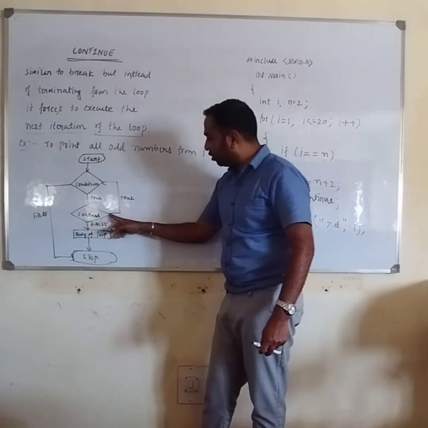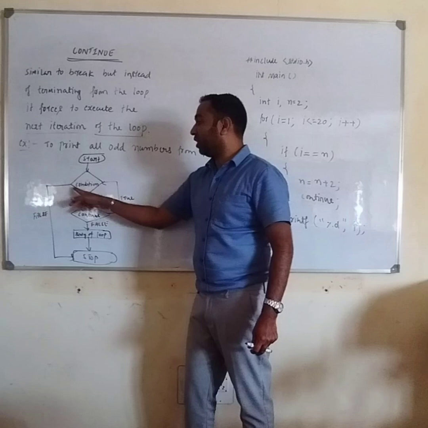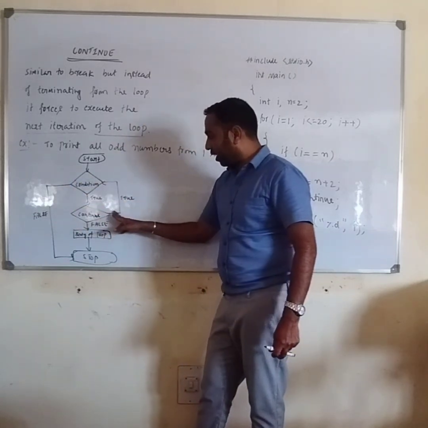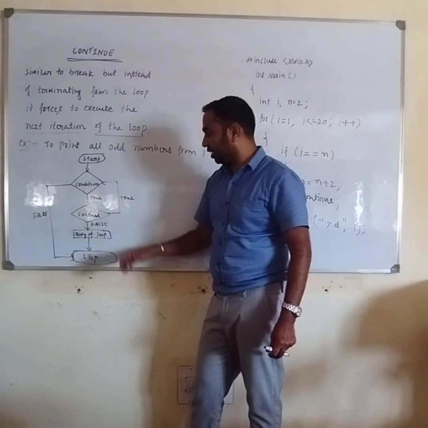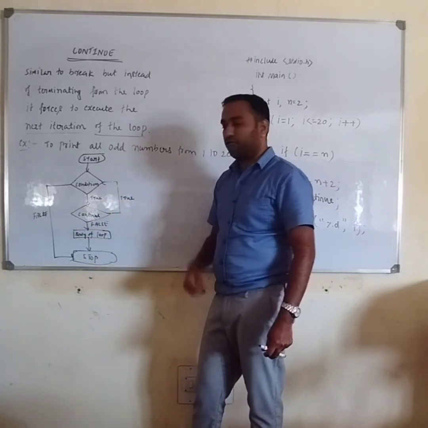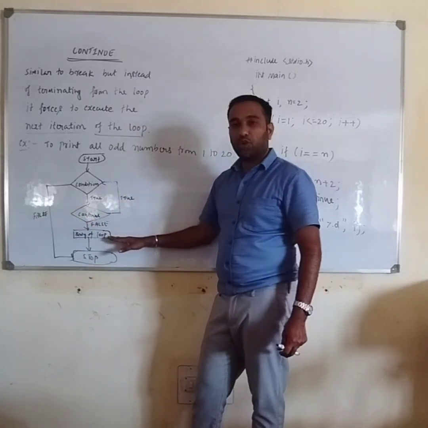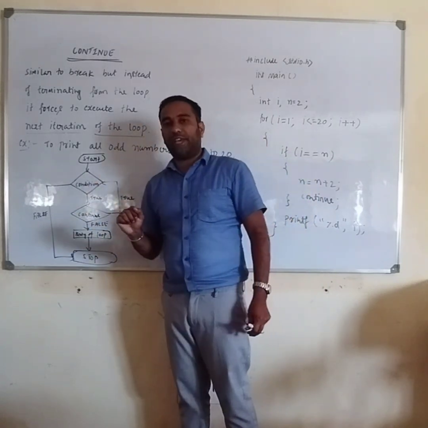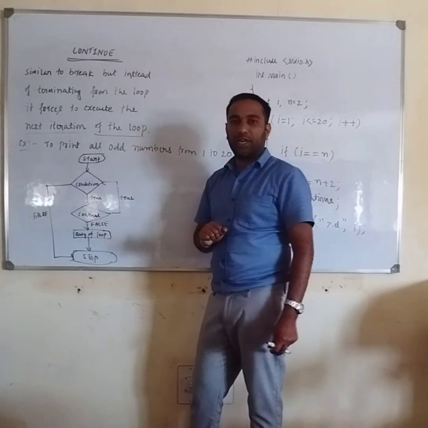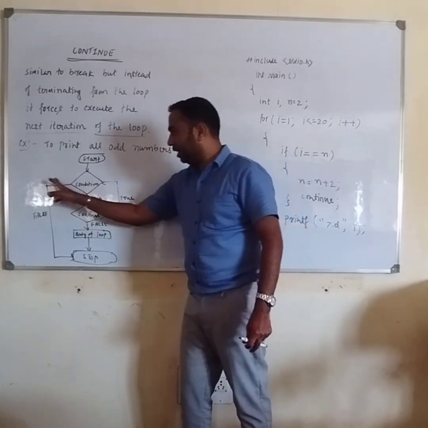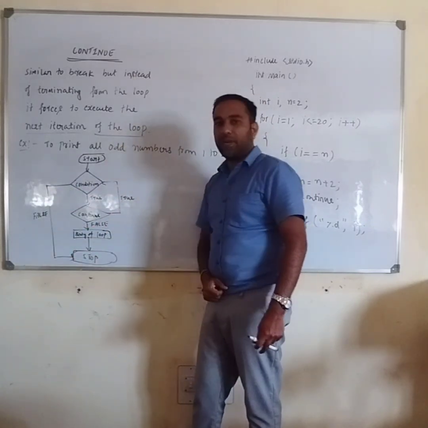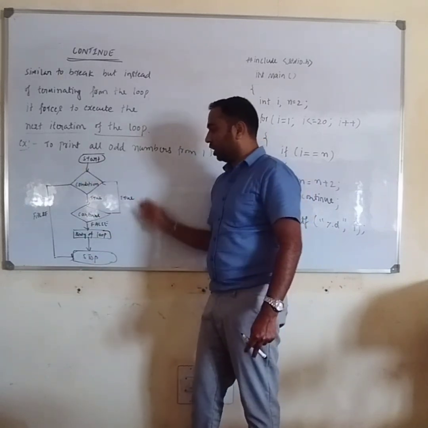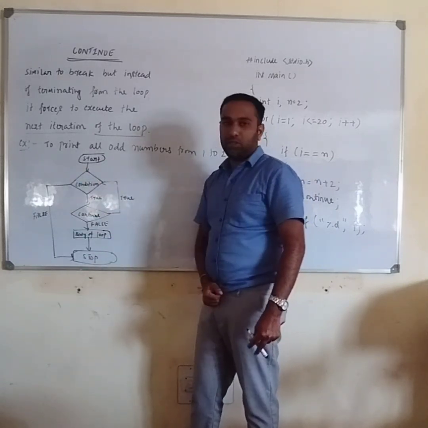It will execute the next iteration and check the next condition of the loop. Instead of terminating, it will execute the next condition. If the continue statement is false, then it will execute the body of the loop. If the condition itself fails, it will terminate and come out of the loop. This is the simple flow chart for the continue statement.